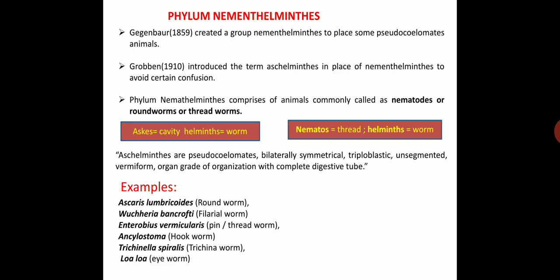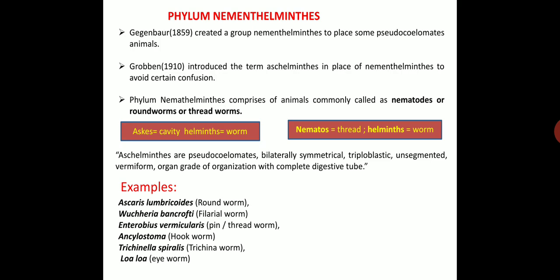Phylum Nemathelminthes comprises animals commonly called nematodes, roundworms or threadworms. Ascus means cavity, and helminthes means the worm. Nema means the thread, and helminthes means the worm. So Aschelminthes are pseudocoelomates, bilaterally symmetrical, triploblastic, unsegmented, vermiform, with organ grade of organization and a complete digestive tube. This is an important character of phylum Nemathelminthes.